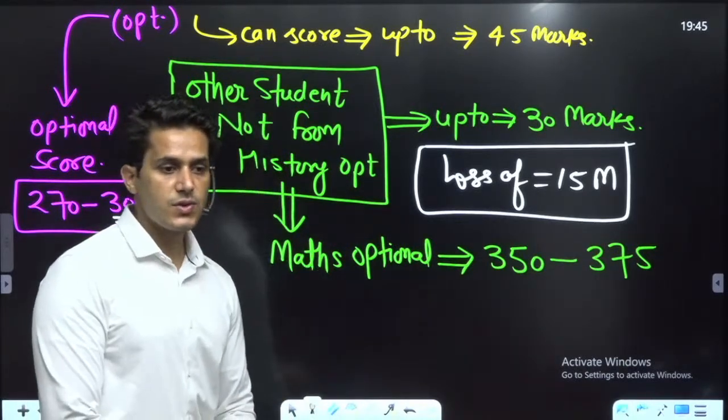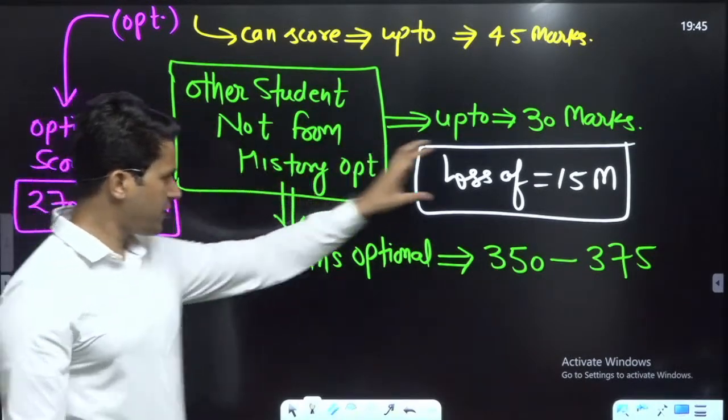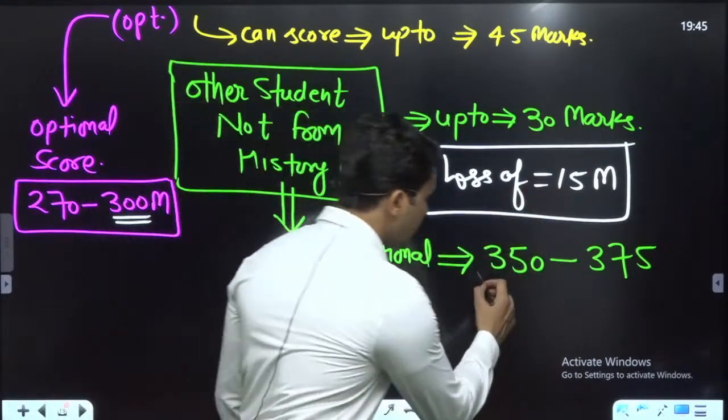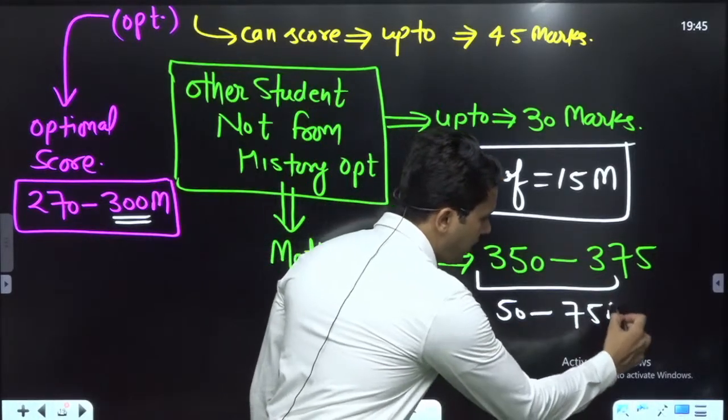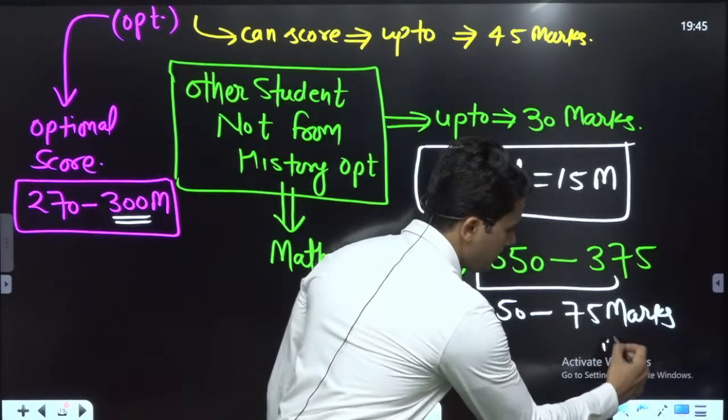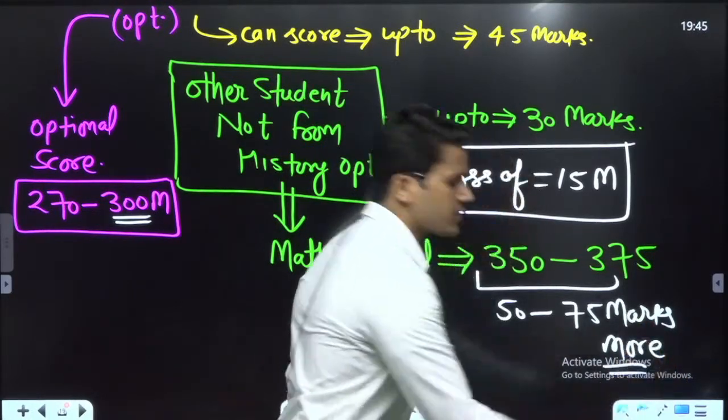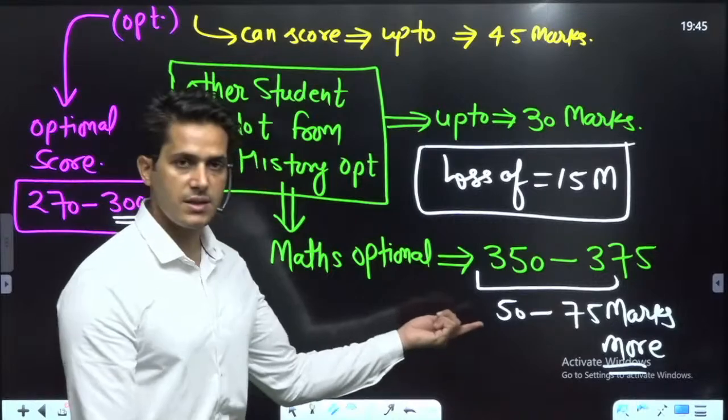So in this category, if you are losing 15 marks, then you can achieve 50 to 75 marks more in mathematics.